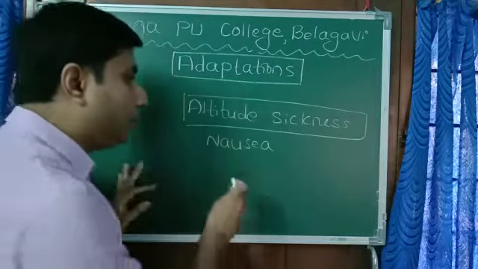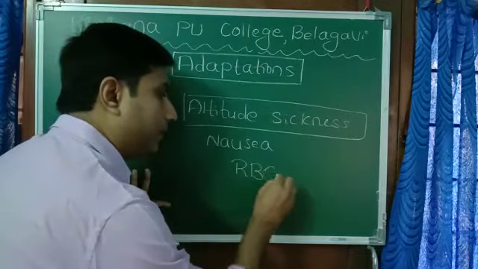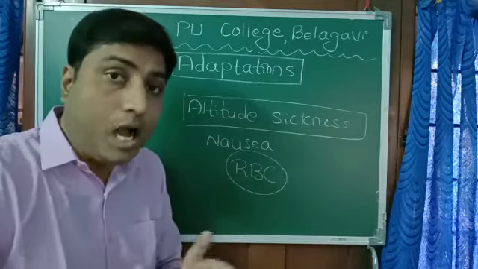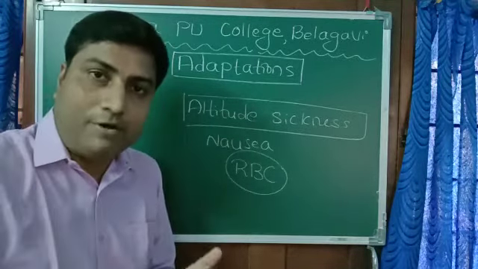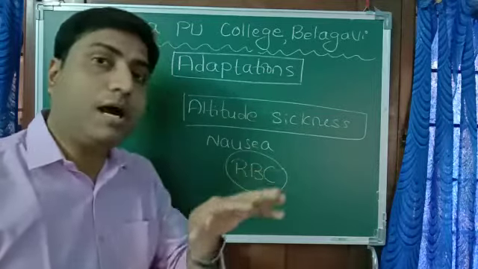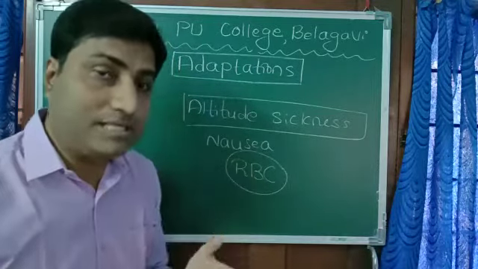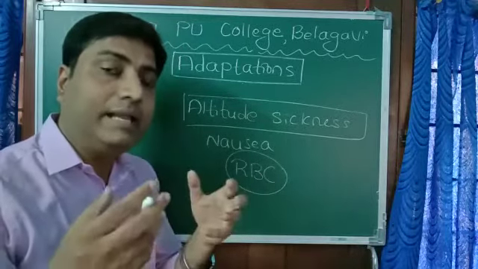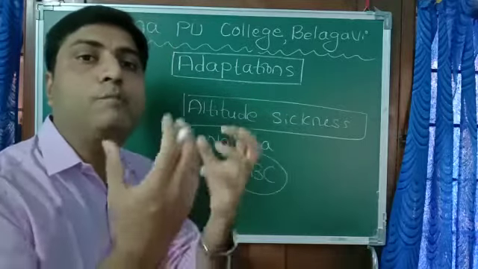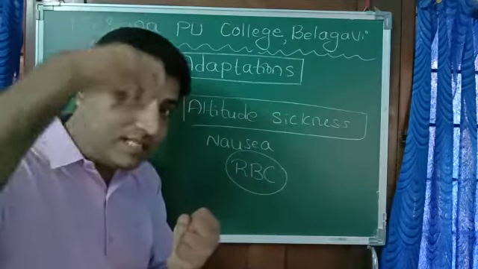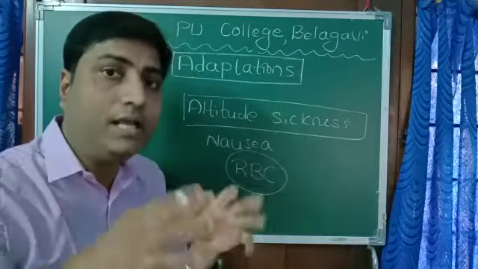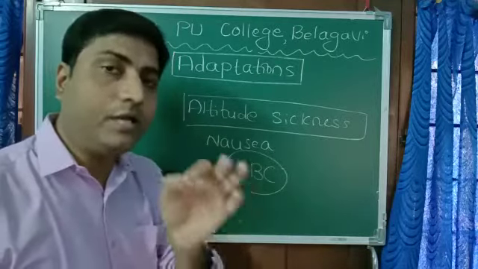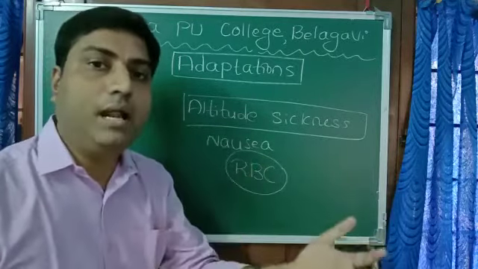Slowly the production of RBC, red blood cells, increases in our body. Our breathing rate increases, and the production of RBC increases. What is the function of RBC? Especially the hemoglobin present in them starts to catch more and more oxygen, and thus the scarcity of oxygen that was there for our body is solved. So this is another very good example of physiological adaptation.